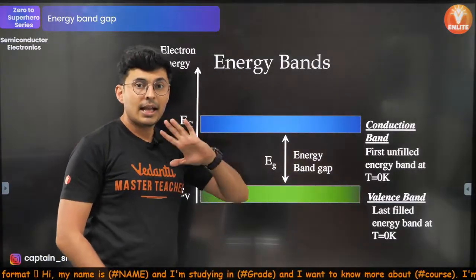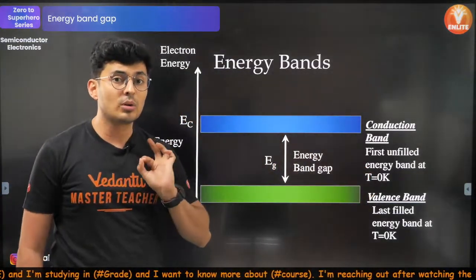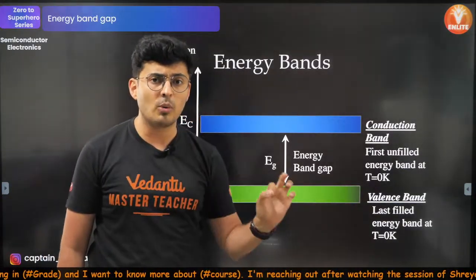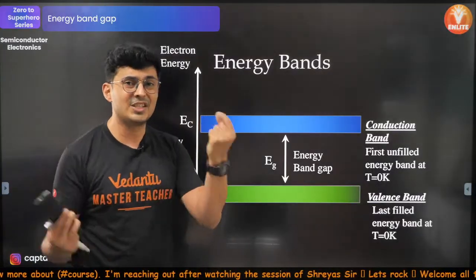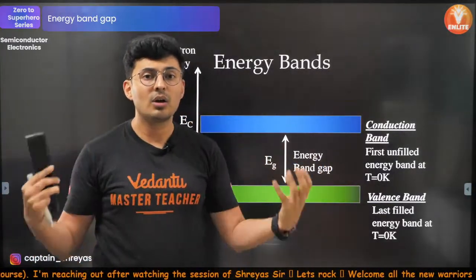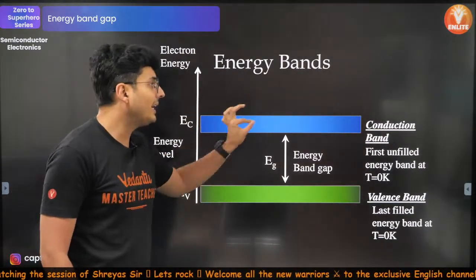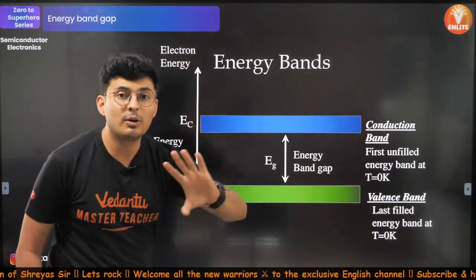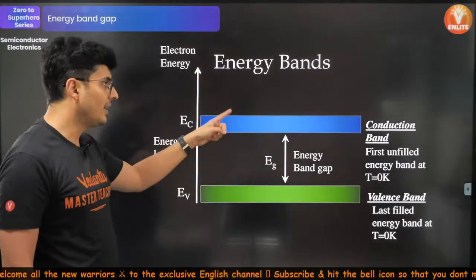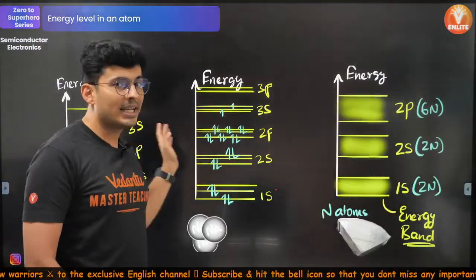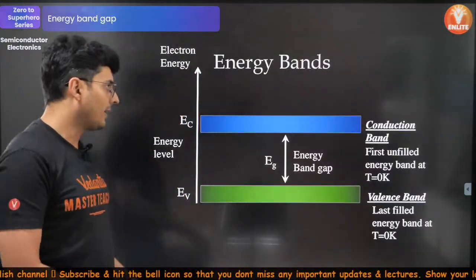Okay, and all these energy diagrams are always drawn at 0 Kelvin. That means no thermal energy has been provided, else the bands' energies will be different because the electrons will start jumping because of the thermal collisions energy. Now whenever an electron is in the conduction band, it is available for conduction. When you apply voltage, it will start moving. Keep this in mind. That is why the name conduction band. So in case of sodium, this electron is available for conduction.